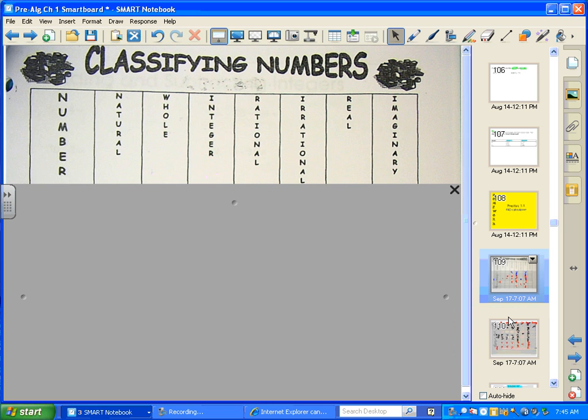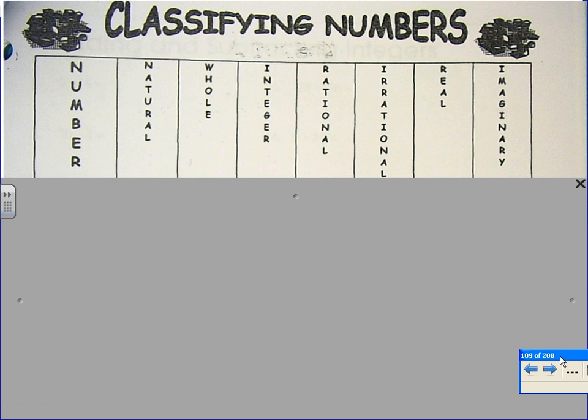All right, guys and girls, our objective for today is to review adding integers and talk about subtracting integers. Since I didn't have time yesterday, the first thing that I want to do is go over the classifying numbers homework from Friday night. That was your Friday night homework.